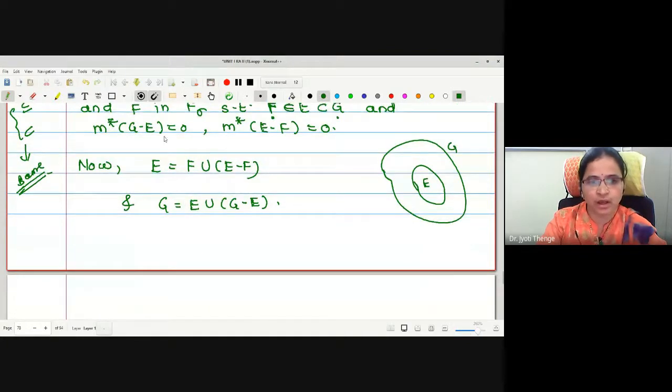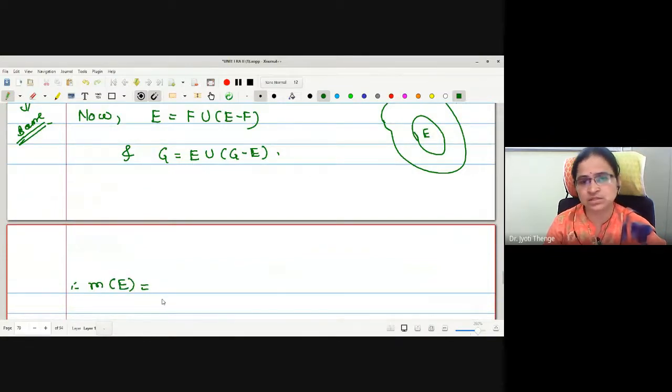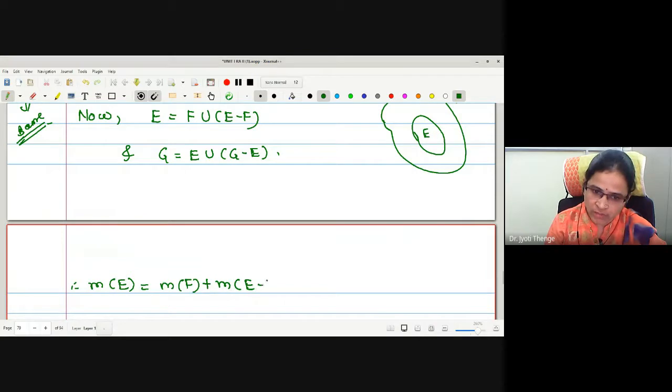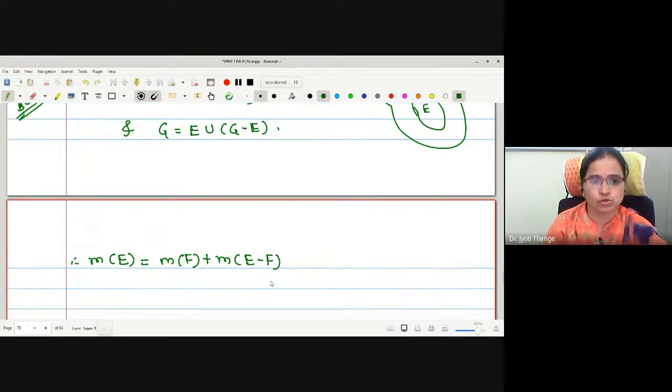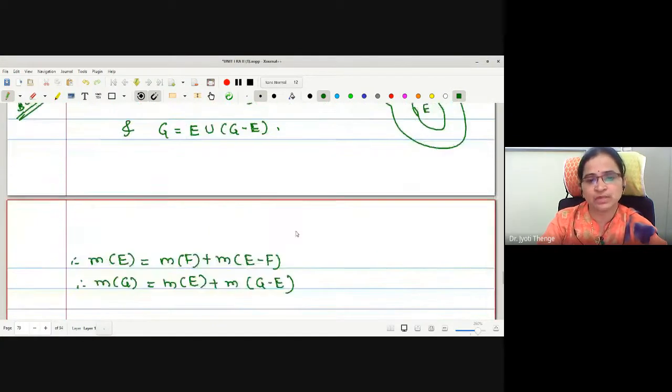Now let me take the measure on both the sides. What does this measure of E give us then? We know Lebesgue measure is countably additive, finitely additive also. Therefore, can I write it as measure of F plus measure of E minus F? Also, what about measure of G? Measure of G will be measure of E plus measure of G minus E. Correct? But what we know, both these values are 0. Measure of G minus E, measure of E minus F. Correct?